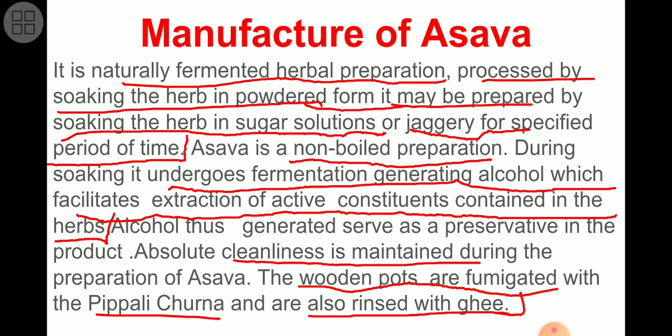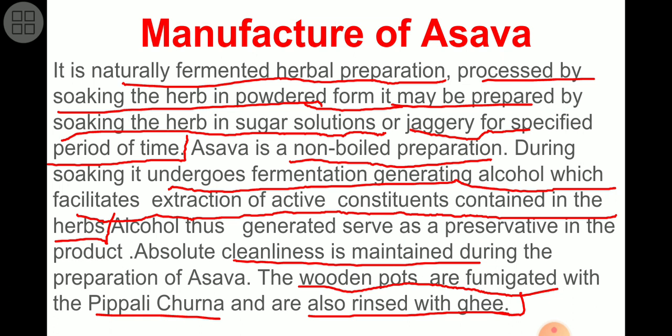This asava is a non-boiled preparation, you have to keep in mind. Soaking technique is used here. Powder from the herb is to be added into the solution of jaggery or sugar. Keep it for a specified period so that soaking can start, and along with that soaking process fermentation takes place, and because of that alcohol gets generated in that container.